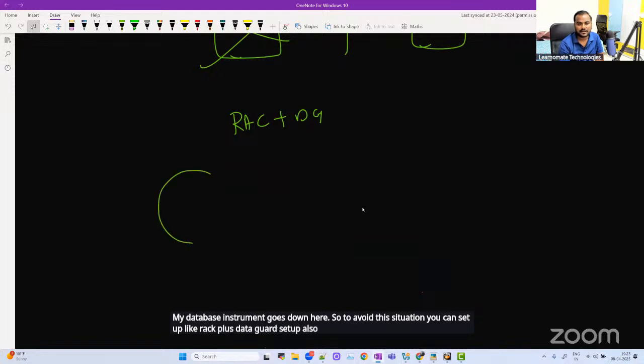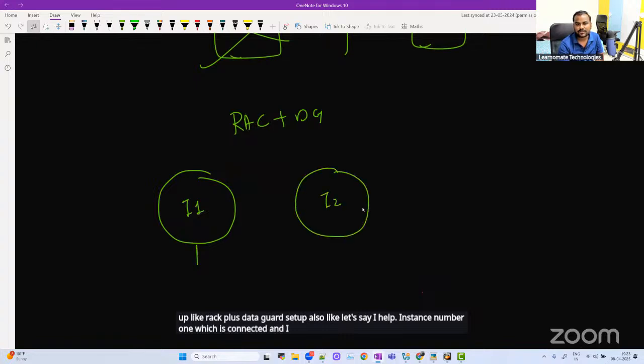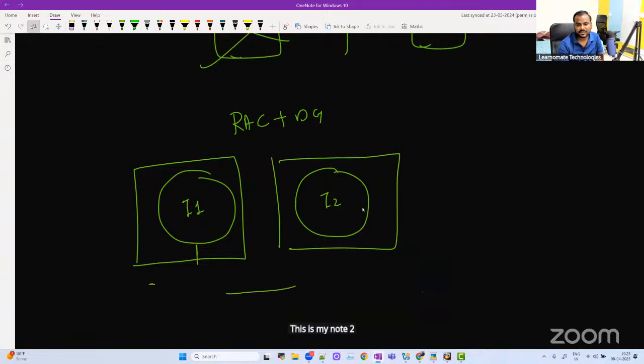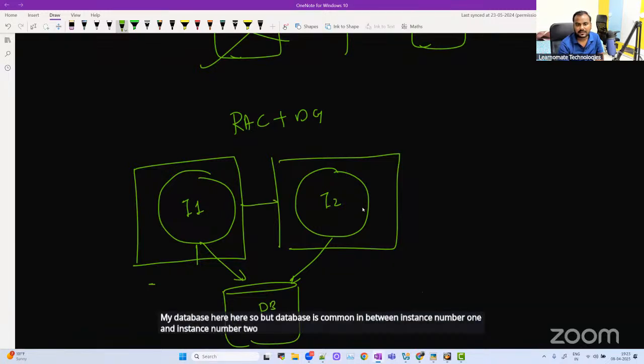Let's say I have instance number 1 and instance number 2. So this is my node 1, this is my node 2, and where is my database? My database is here. The database is common between instance number 1 and instance number 2, and they are connected through some network.